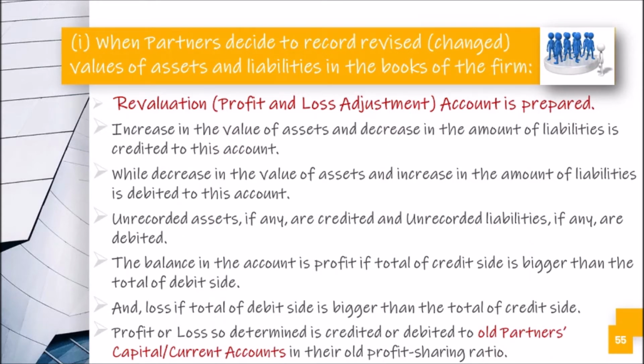The balance in the account is profit if total of credit side is bigger than the total of debit side, and loss if total of debit side is bigger than the total of credit side. Profit or loss so determined is credited or debited to old partners' capital and current accounts in their old profit sharing ratio. Only this is the difference here: old partners, not all partners.